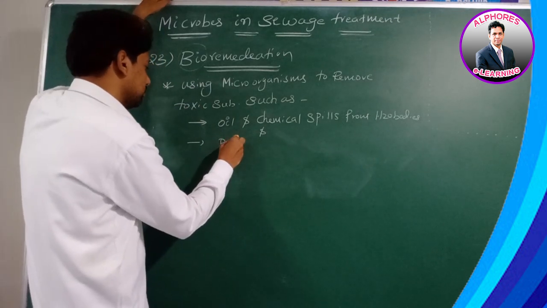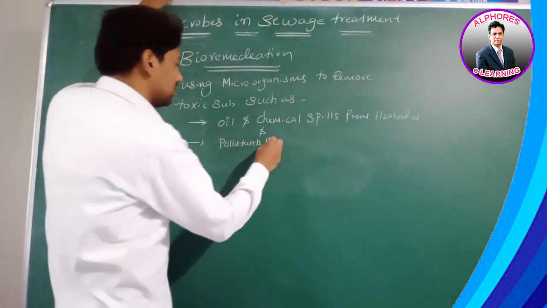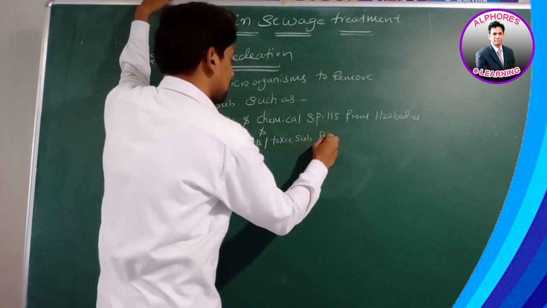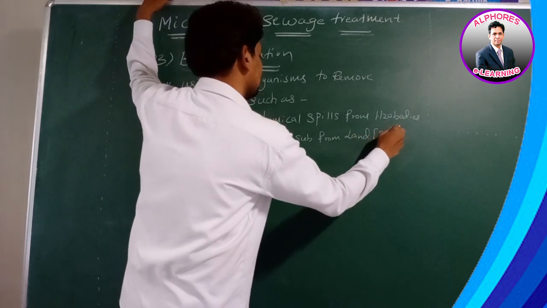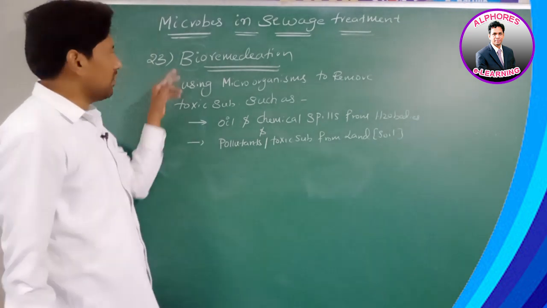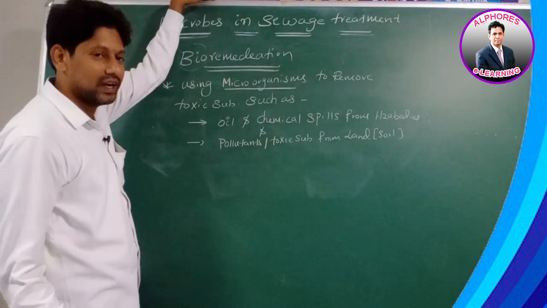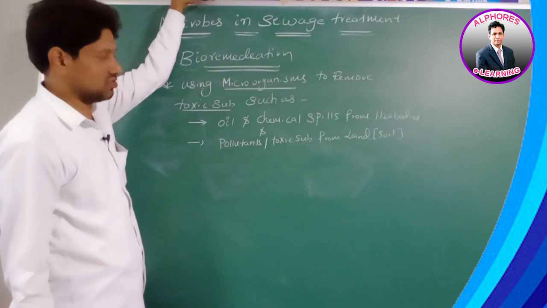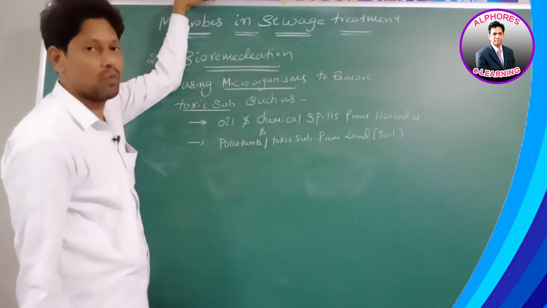Pollutants and toxic substances from soil. See these statements carefully. Bioremediation, right? Using microorganisms. Why? To remove toxic substances, such as oil and chemical spills from water bodies.